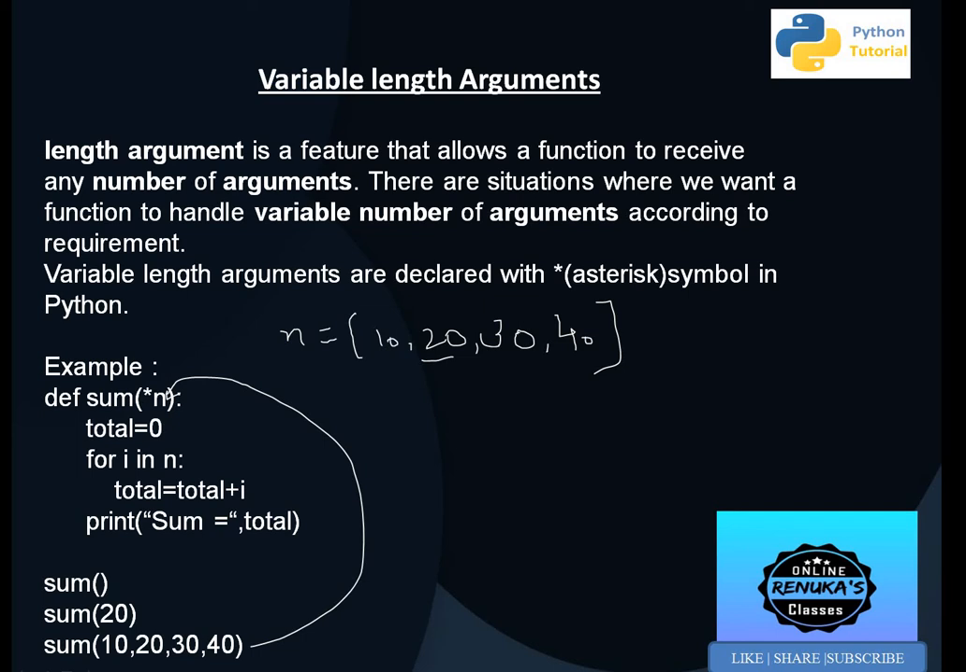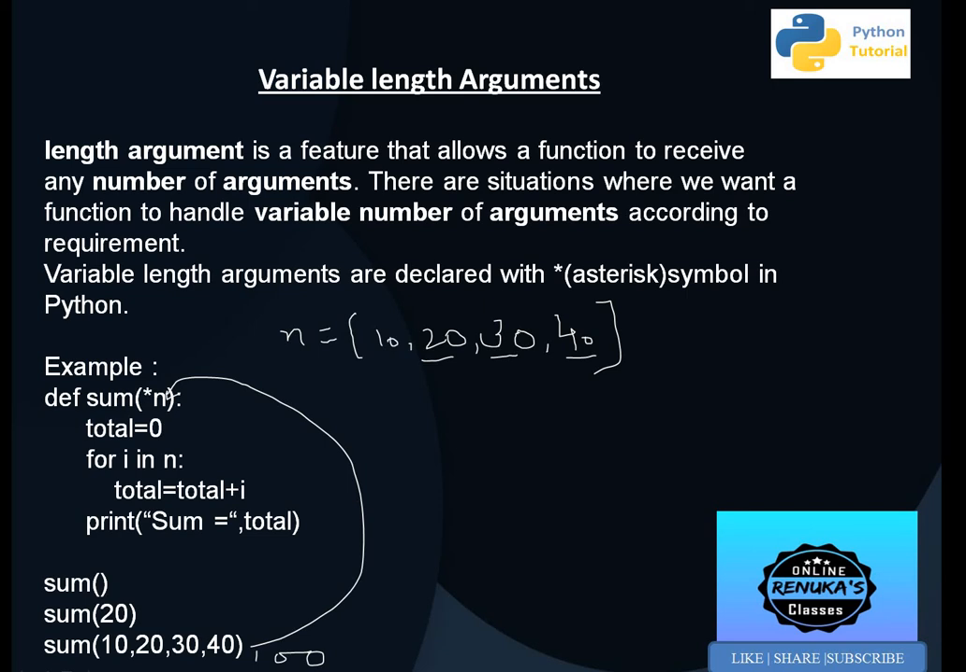Again go up, i in n, it will take 30. 30 plus, initial total was 30, so 60. Again go up, i is 40. So 60 plus 40 is 100. Again go up, i in n, no other value is there. So in that case the sum will be printed, 100. So in this case the result will be 100.